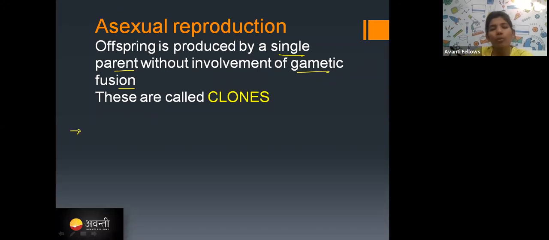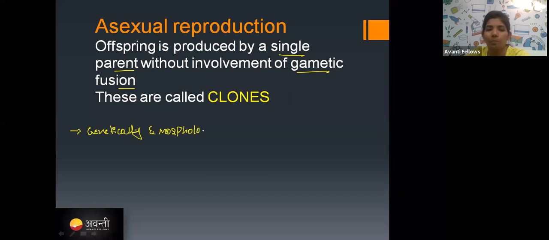If the offspring is produced by a single parent, it means the genes will not mix up. So the same genes which are present in the parent will transfer to the offspring, right? So there is no genetic mix up. So the offsprings which are produced asexually are genetically and morphologically identical to their parents.